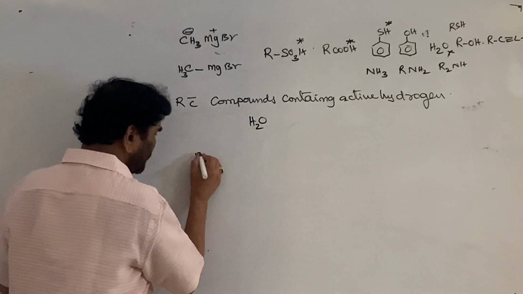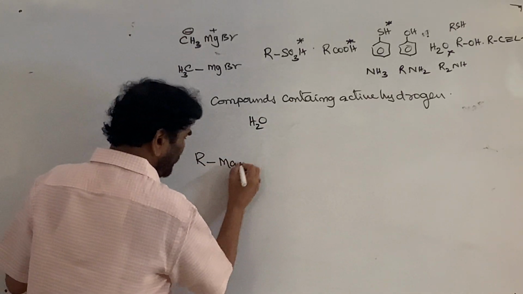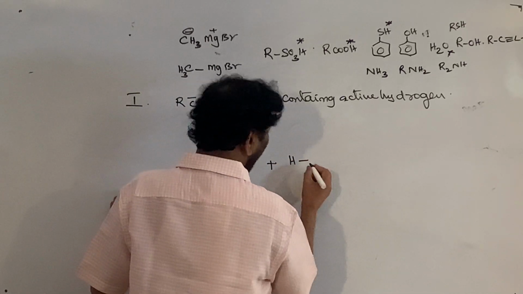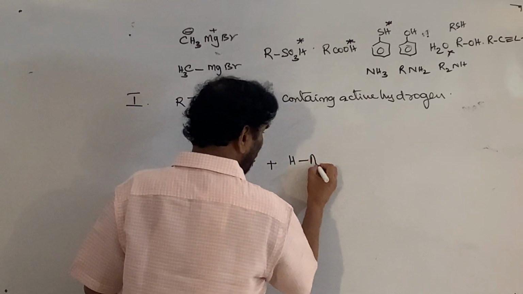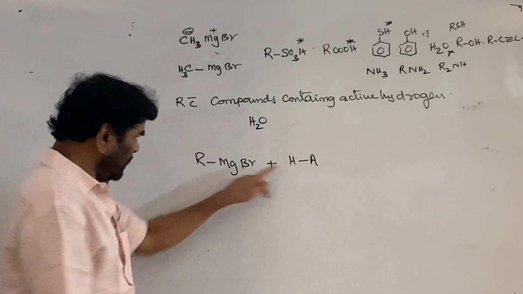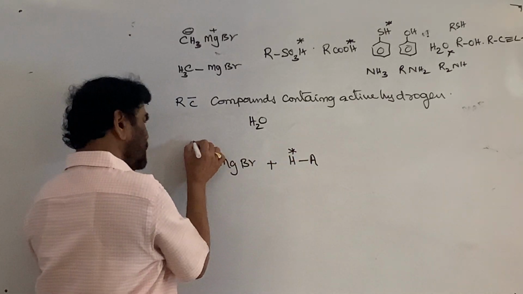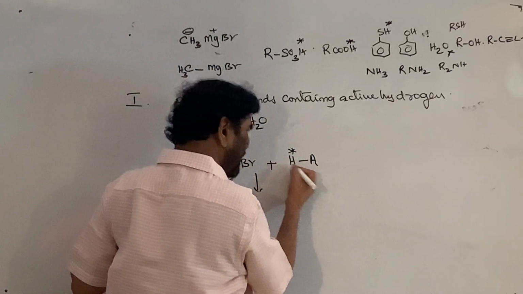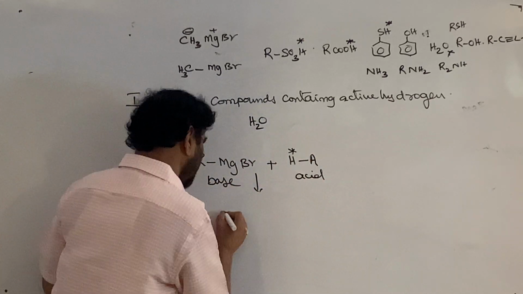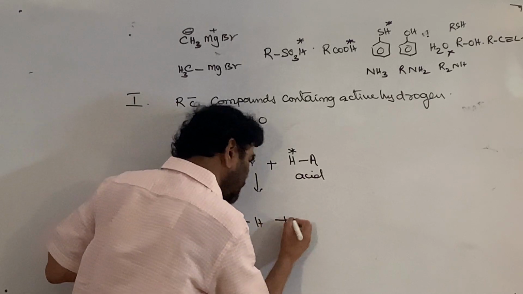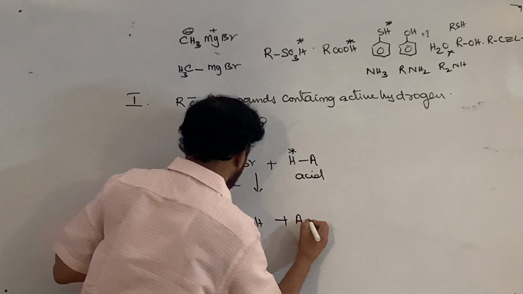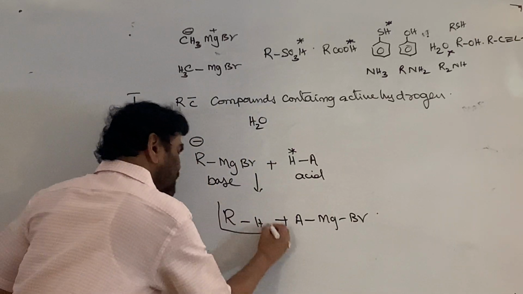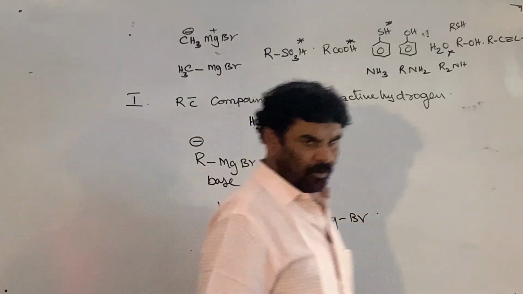What happens? So, this is the RMgBr, your compound, plus the compound containing the active hydrogen, say HA. This is the negative charge. Acid-base here, this is the base. By donating the H plus ion, this is acting as the acid. Now it is converted to RH, and MgBr A is the product. It is an acid-base reaction, neutralization reaction, proton transfer reaction.